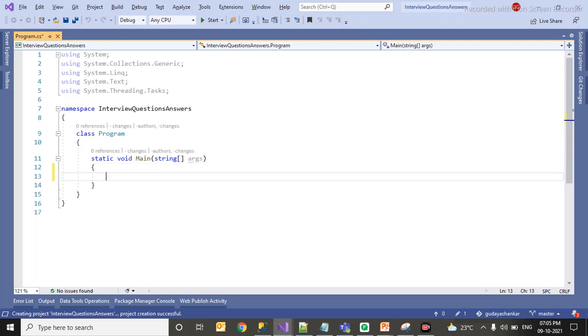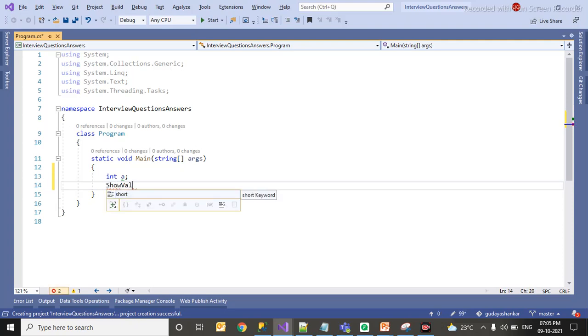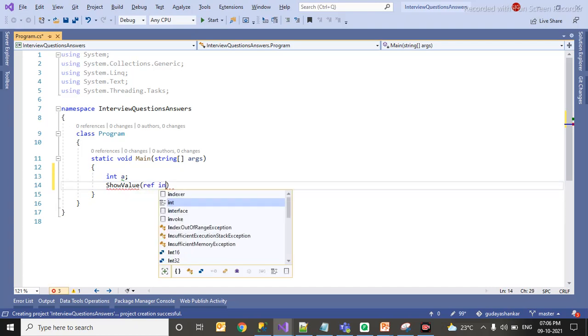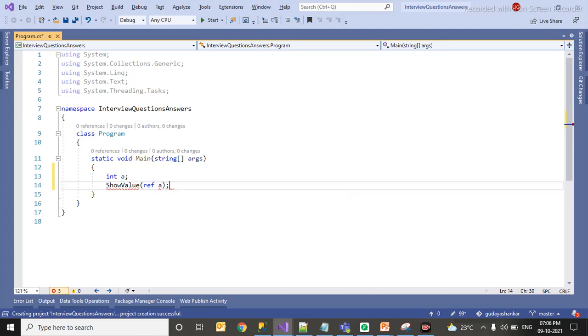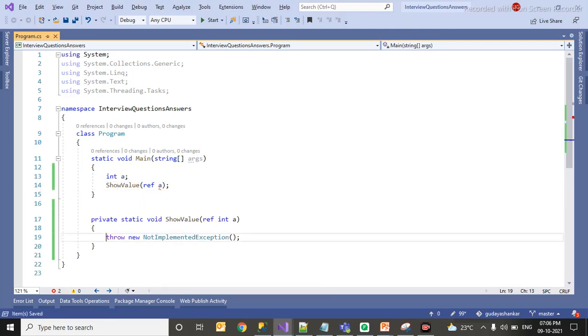So what I am going to do, I am just going to create a variable int a. I am not declaring any value here. So let's see how out and ref behave. So first thing I will be creating a ref method here. Show value, I am going to create ref int a. So then we'll go and create a method. So here I will be returning a plus equal to a.